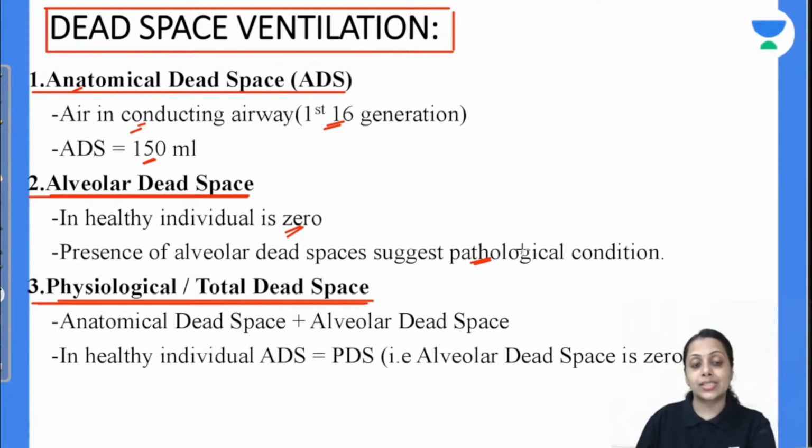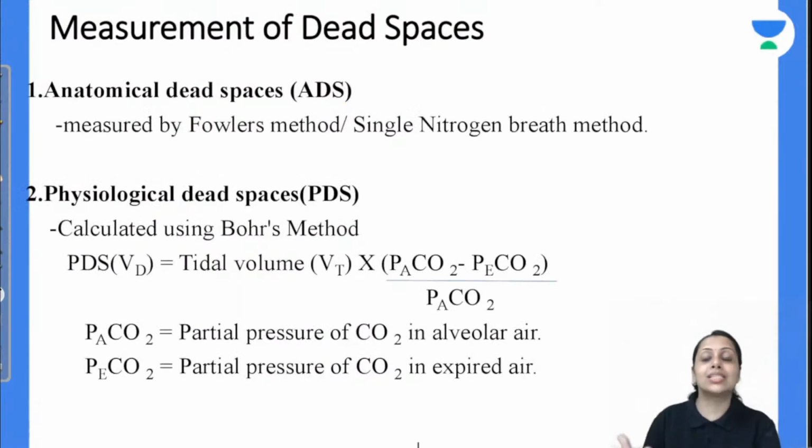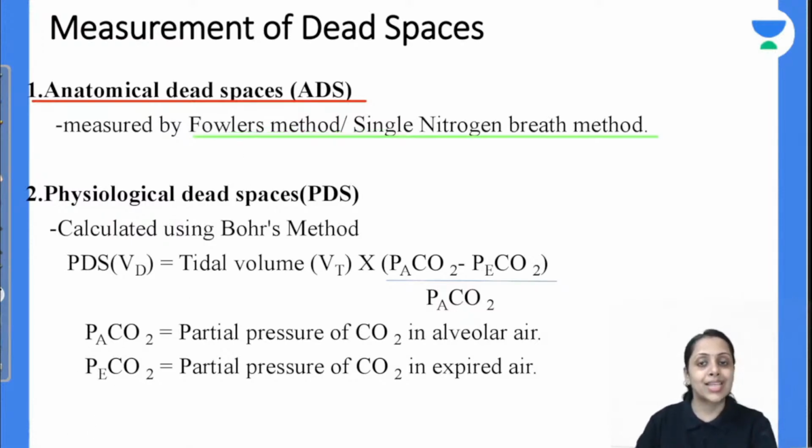Next is the physiological or total dead space. Physiological or total dead space is equal to anatomical dead space plus alveolar dead space. So healthy individual की अगर बात करेंगे तो हमारा alveolar dead space is 0. So this anatomical dead space is equal to physiological dead space in a normal healthy individual. Is this clear with everybody? अब बात करते हैं how this dead space is measured. Anatomical dead space measure करने के लिए we use this Fowler's method, which is also known as single nitrogen breath method.